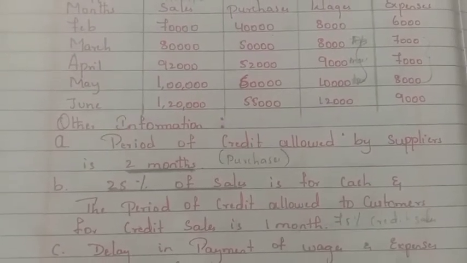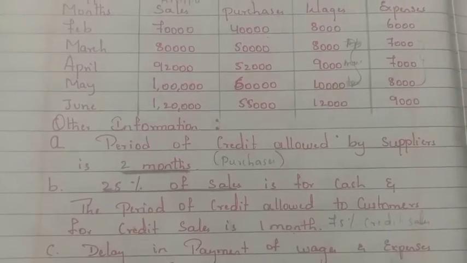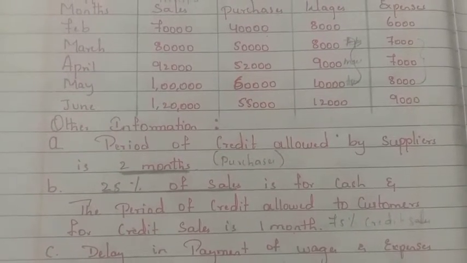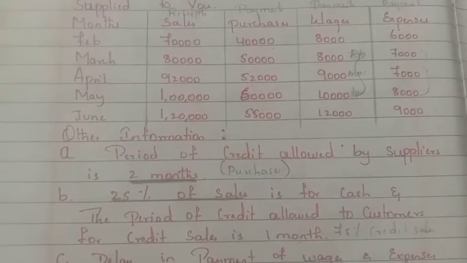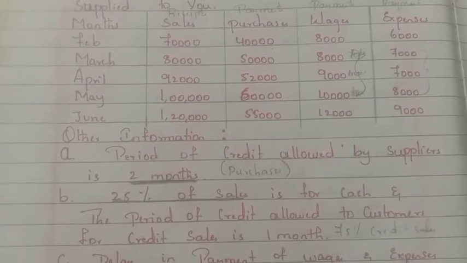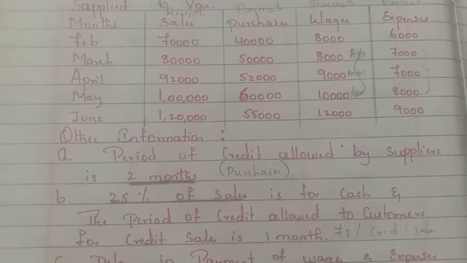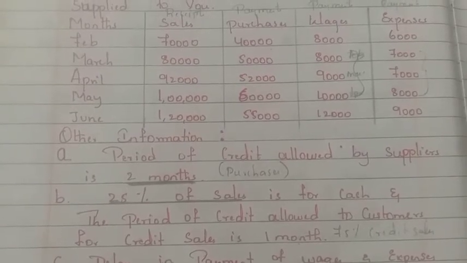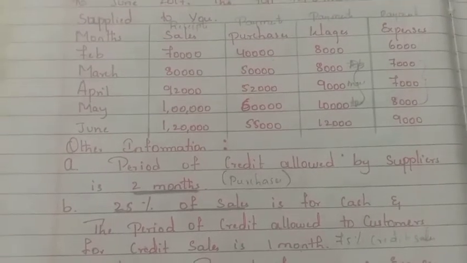The period of credit allowed to customers means the company is giving the customer a time period to repay, for 1 month. That means February's sales should be paid in the month of March. March sales should be paid in the month of April. April's amount should be paid in May. May's amount should be paid in June. Like that we have to calculate.